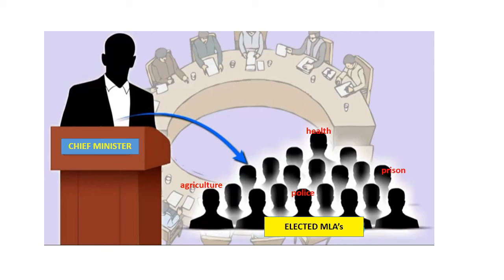Now after the chief minister is chosen, the chief minister will choose some of his elected MLAs and give them additional charge, which is called a portfolio, to those he thinks are good in their work. So to one he will give agriculture, to look after the agriculture of the state. To the other, the law and order, the police department. To the third one he'll give health. To the fourth, prison. Like this he will choose ministers and give them additional charge. These ministers along with the chief minister become the council of ministers.